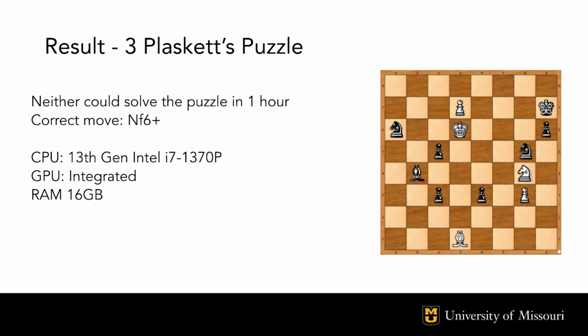For our third test, we tried Plaskett's Puzzle. Plaskett's Puzzle is a famous chess endgame puzzle named after James Plaskett, a British chess grandmaster. The solution begins with the move Knight f6, which sets up a winning position. But this sequence is far from obvious and requires the solver to think several moves ahead.